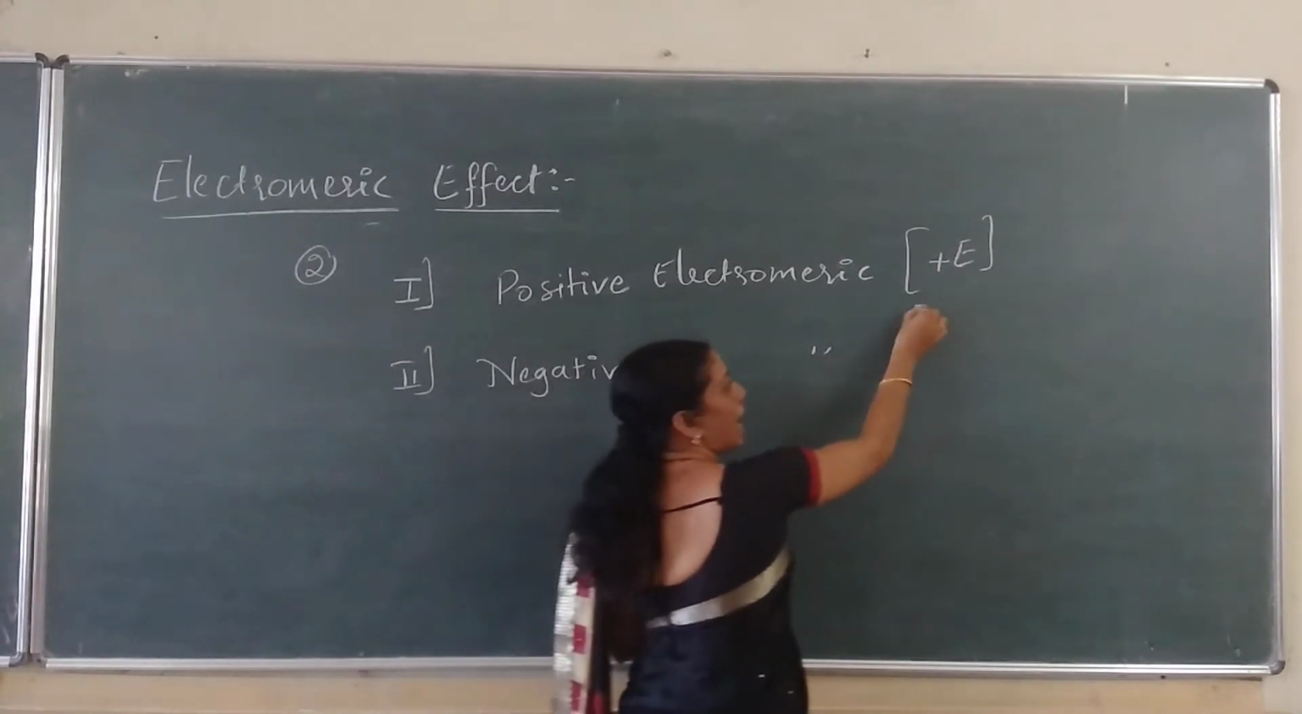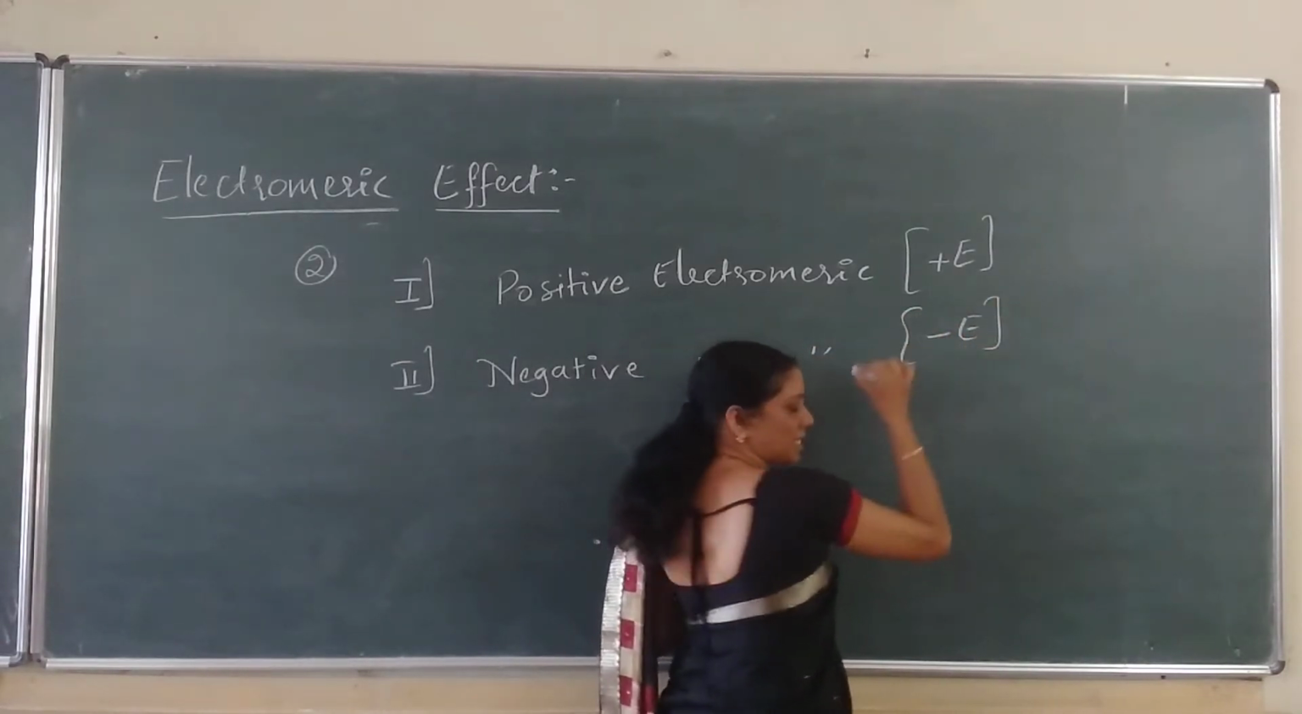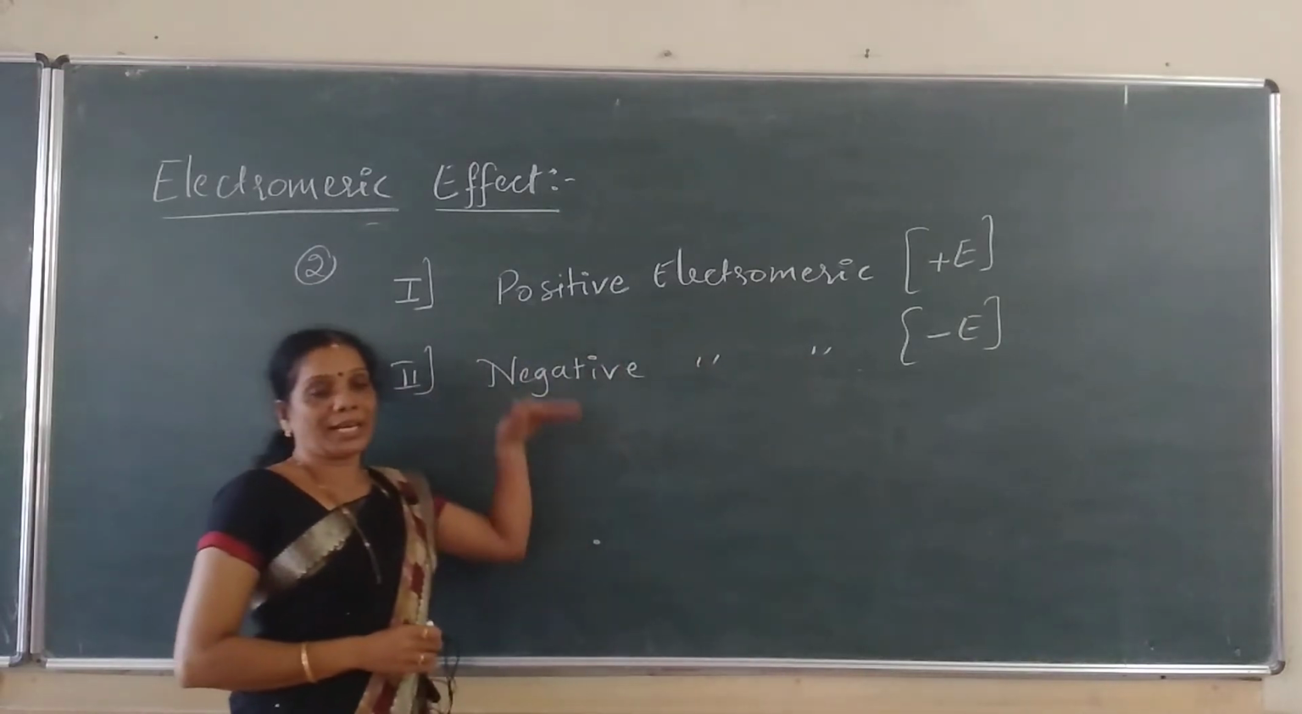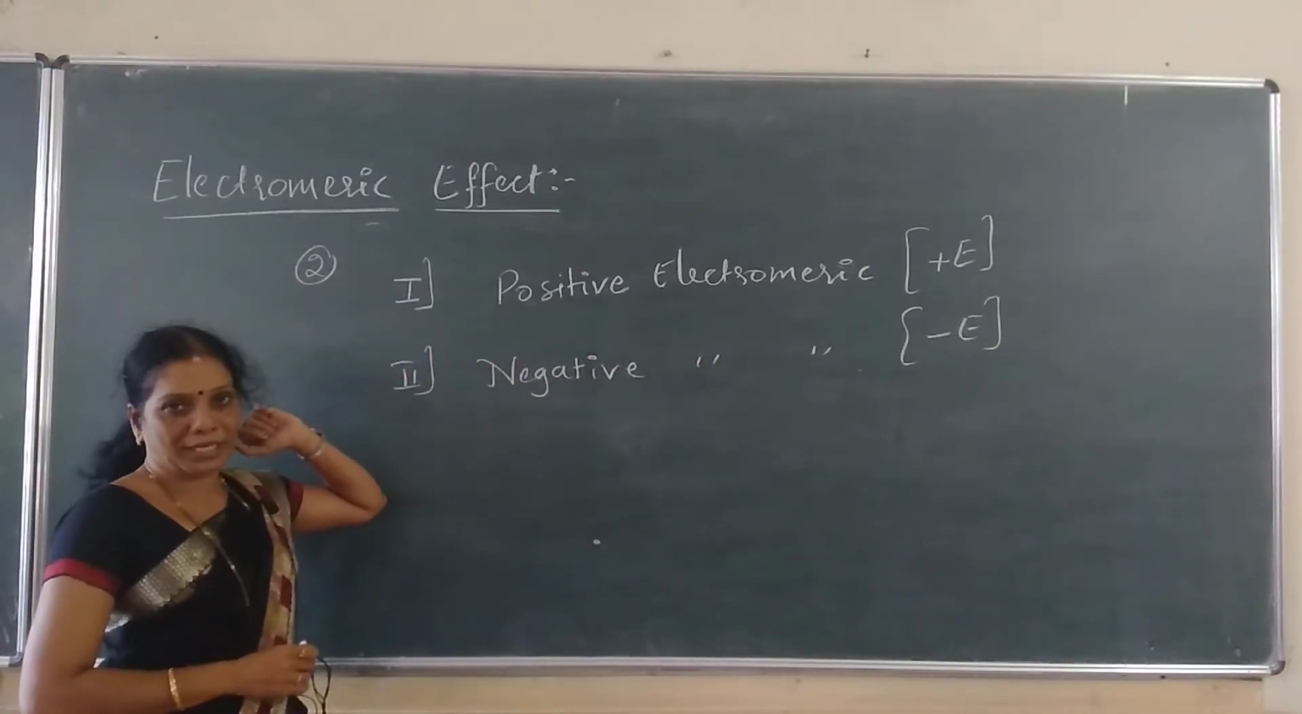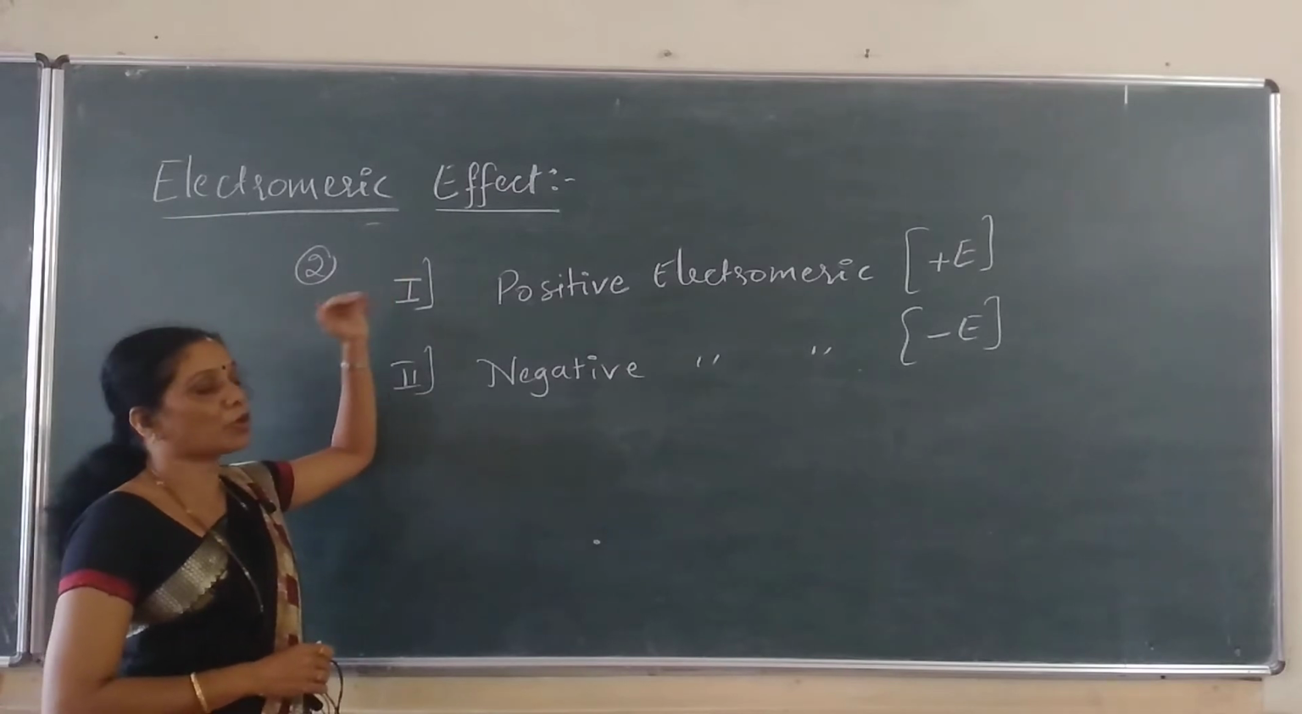Electromagnetic effect, denoted by writing minus E. Positive electromagnetic effect and negative electromagnetic effect. These are the two different types of electromagnetic effects.